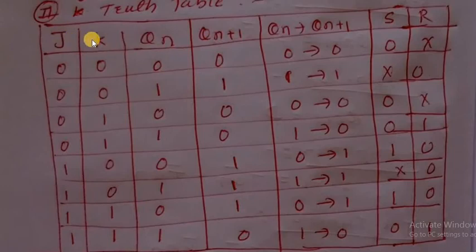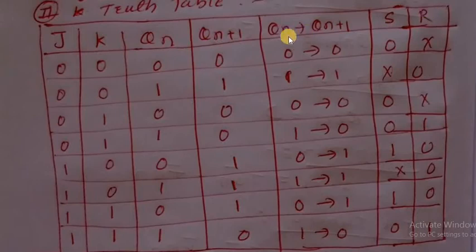First of all, take this as input in the truth table: JK, QN. Consider these are the inputs. J, K are the input terminals and QN is the present state. Consider the next state, QN plus 1. This QN to QN plus 1 is said to be the transition state, and S and R are the given flip-flop.